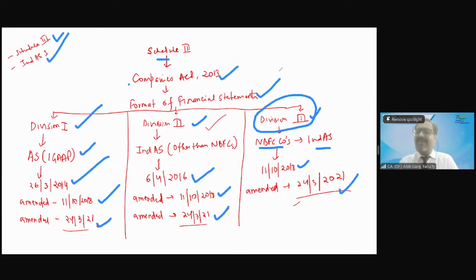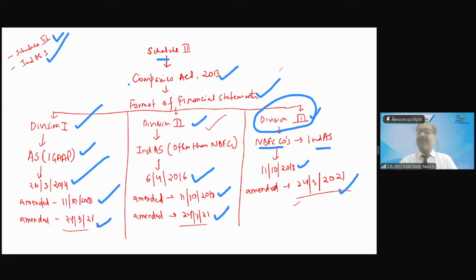And that article trainee prepared the financial statement as per Division 3 to Schedule 3. But on that company, Ind AS was not applicable, accounting standard was applicable. And even the chartered accountant saw those financial statements, and the chartered accountant filed those financial statements in the MCA. Then the company got the notice, and the auditor got the notice that the format which you have referred, the framework which you have referred, is not right.